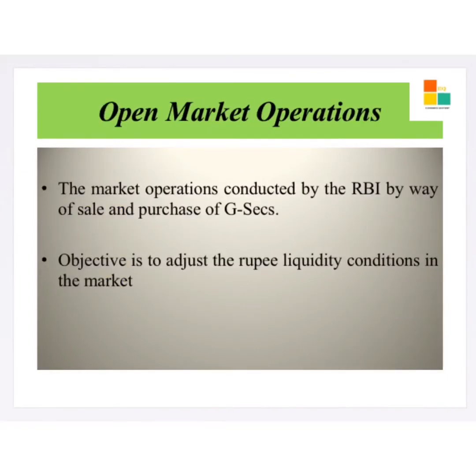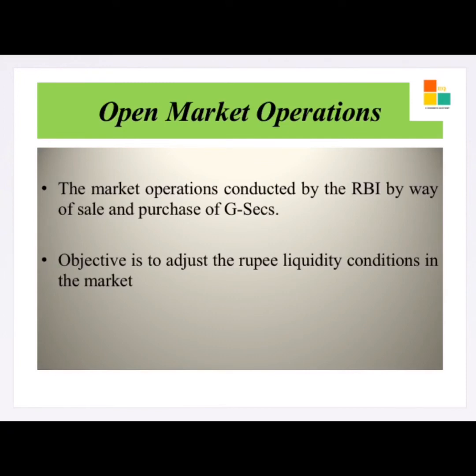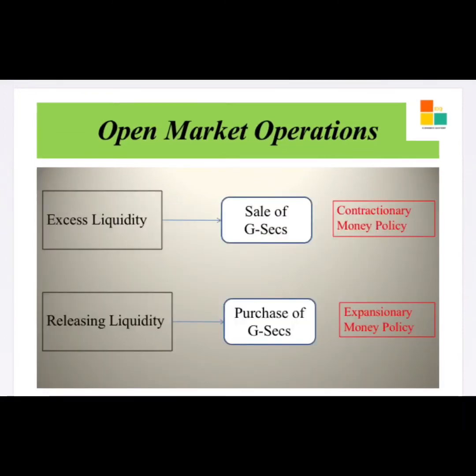RBI will perform buying and selling of government securities based on the market situation. The objective of the open market operation is to adjust the liquidity condition in the market. That is, if there is excess liquidity in the market, there can be a possibility of inflation. At that time, the RBI will sell government securities and absorb the excess liquidity in the market. It is called contractionary monetary policy.